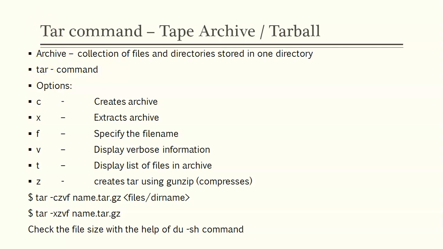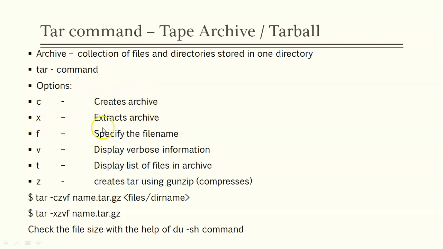Rather than looking at it theoretically, let us look into some of the options and then move on to the practical stuff of tar. Whenever we use the tar command, we have options like C. C stands for creating an archive and X stands for extracting the archive. Creating an archive means creating a group of files into an archive.